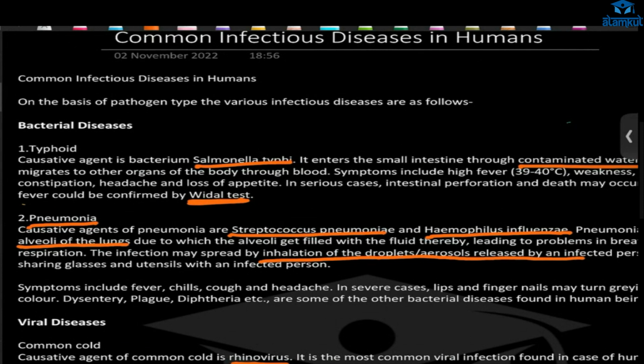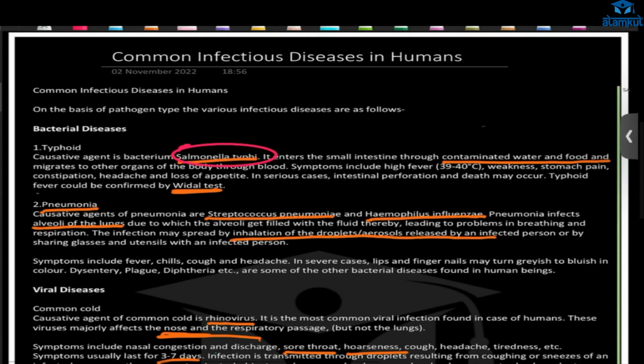First, bacterial diseases. We have typhoid, and it is caused by bacteria, that is Salmonella typhi. In this chapter, mostly the starting point is the disease. You have to know the disease, how it is caused, how it is transmitted, symptoms. Whatever diseases are given in the NCERT book, you need their cause, their mode of transmission, and symptoms. It will enter the small intestine.